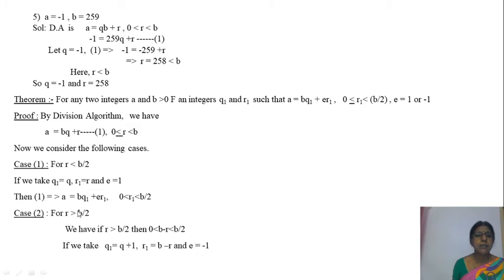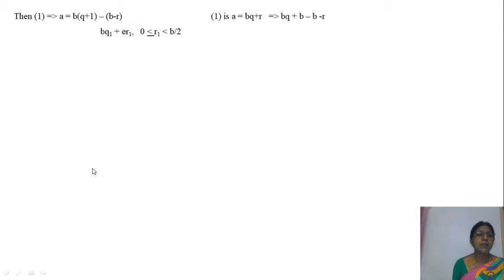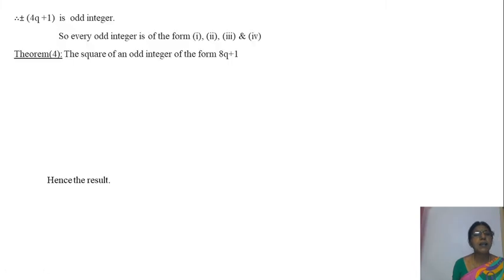So for the case R greater than B by 2, the remainder is E R1, where E is minus 1 and R1 is B minus R.